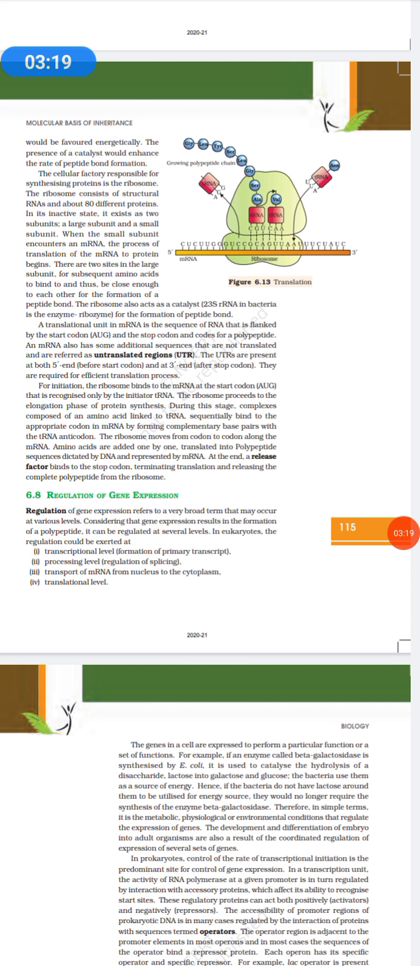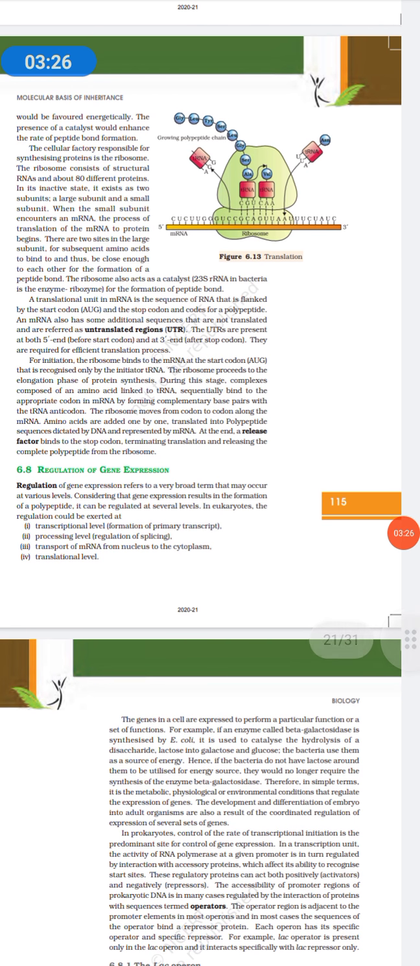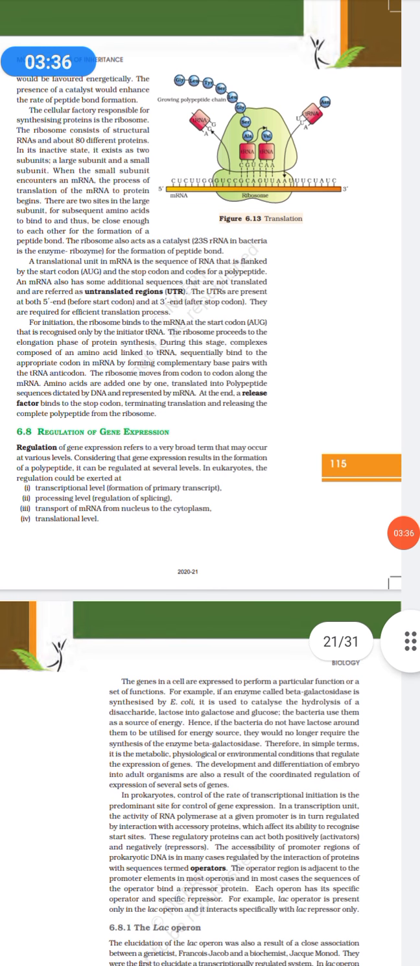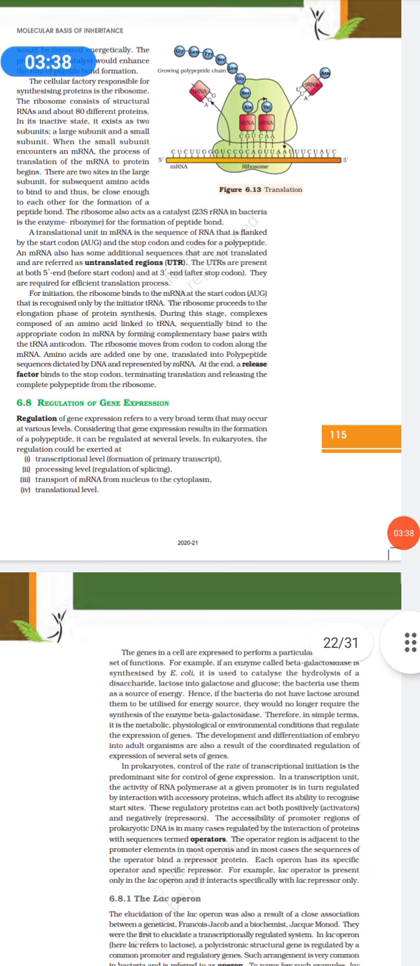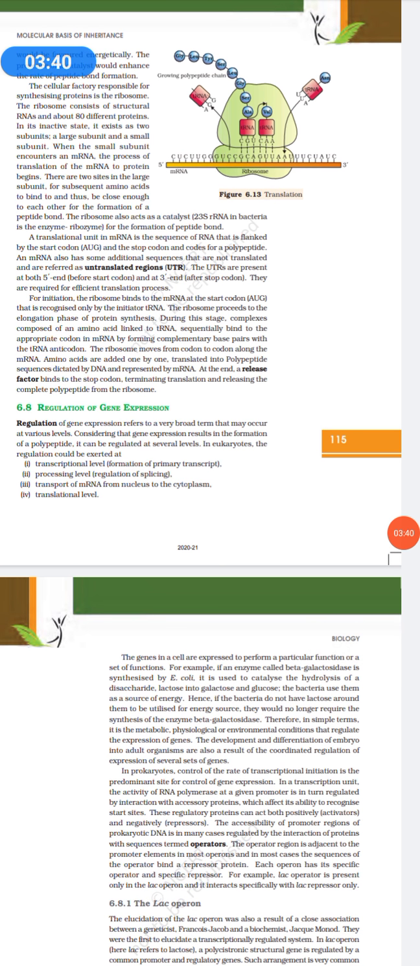Thus the ribosome will move from codon to codon along the mRNA. Amino acids will keep on getting added and they will form a polypeptide sequence, and at the end a release factor binds to the stop codon, which terminates the translation and releases the complete polypeptide from the ribosome. Okay, so that's it.